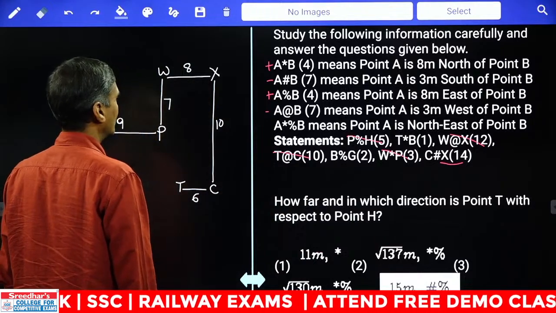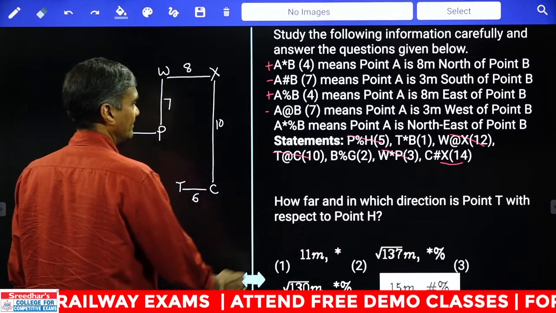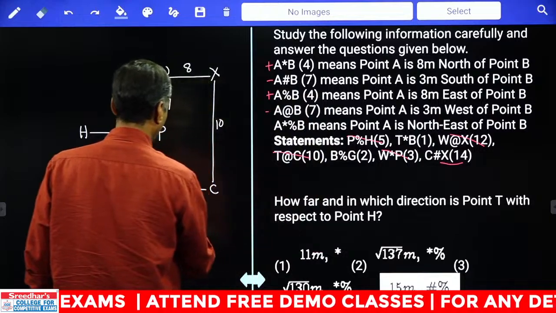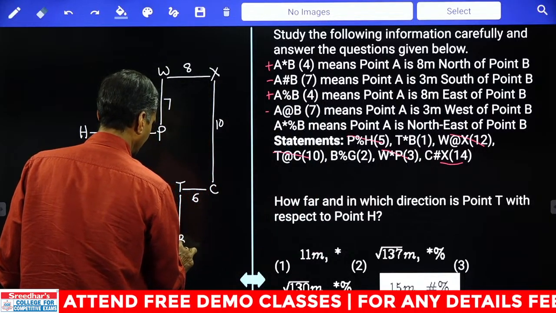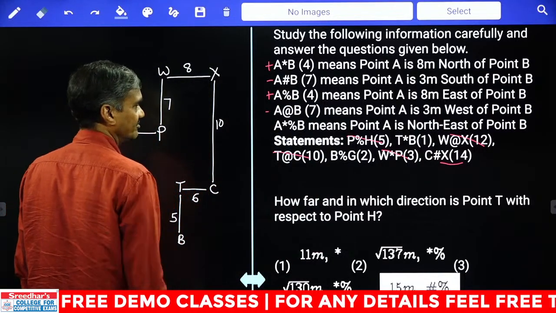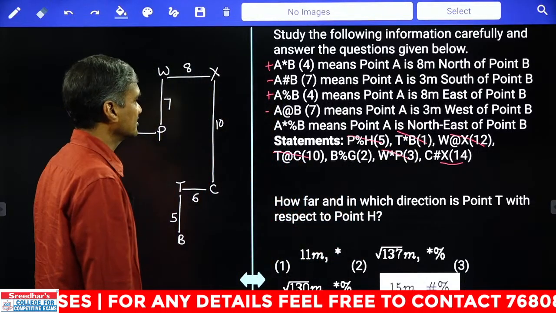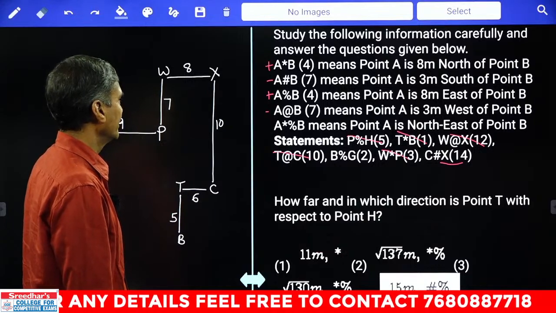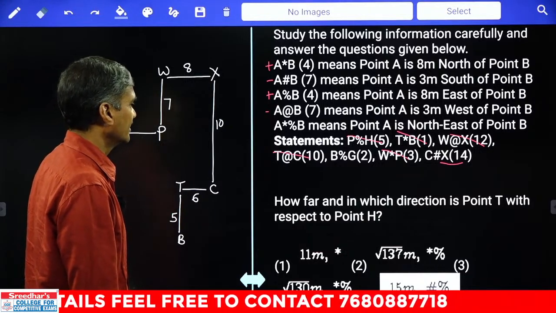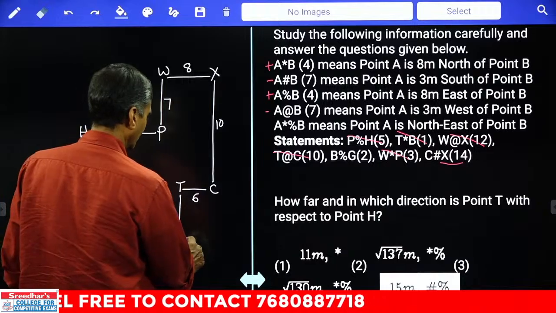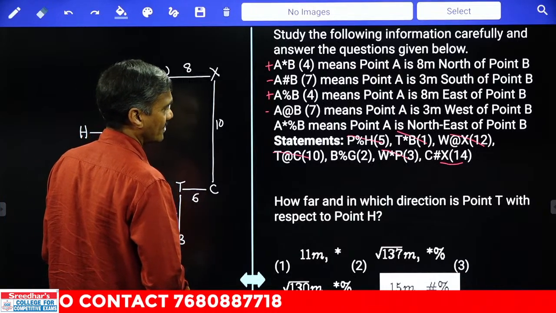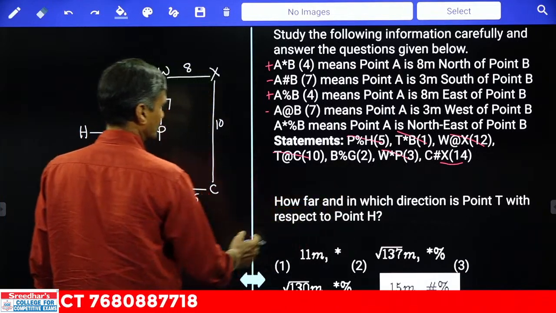And next one T star. Star into T is to the north of B. The distance is 1. 1 plus 4, 5. Then now this is B. The distance T is to the north of B, 5. And after this one we have one more left. B percentage. Percentage means B is to the east of G. And percentage stands for plus. And 2 plus 4, 6. Now B is 6 meters to the east of G.